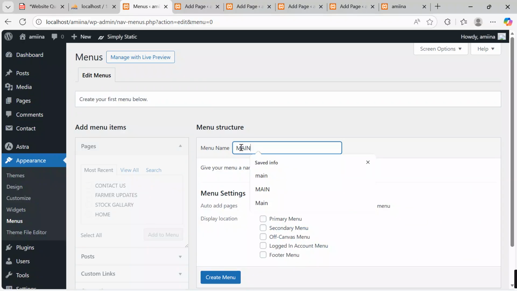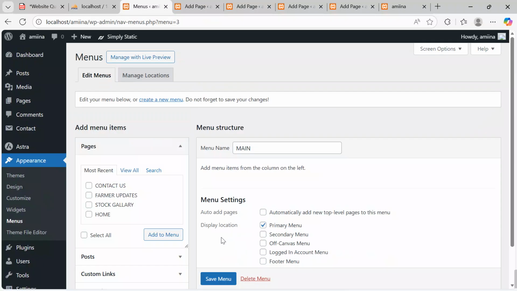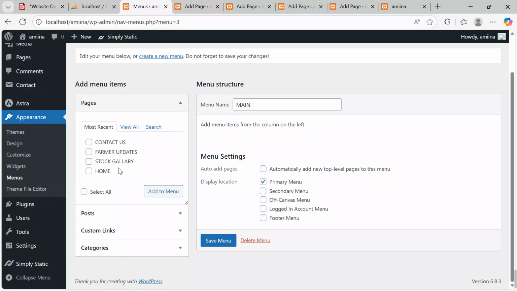Give this menu a name. We are going to call it main. After calling it main, come and check and say we are going to name it to be our primary menu and then say create menu. So after checking the create menu button, I will come and then organize my pages in a good structure.